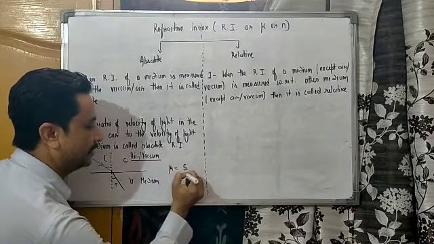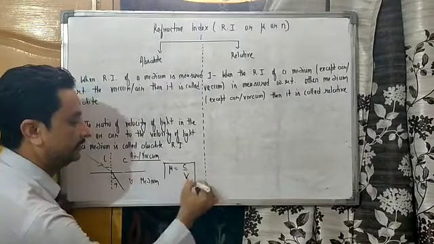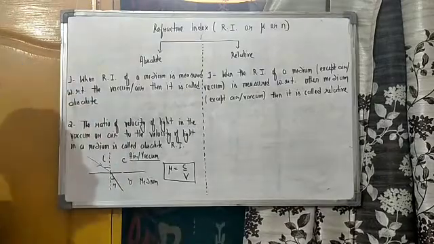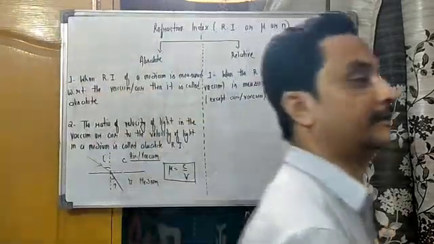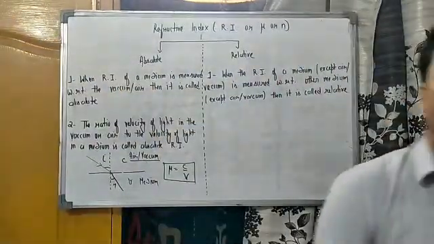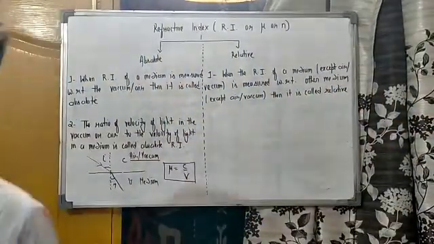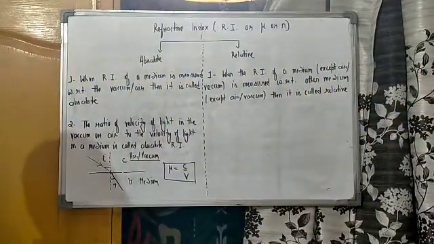μ = c/v. This is the identification of absolute refractive index. When you take the refractive index of any medium with respect to the air or vacuum, then it is known as absolute refractive index.